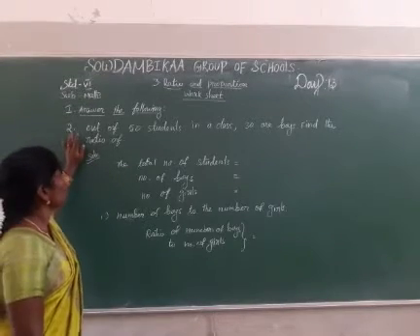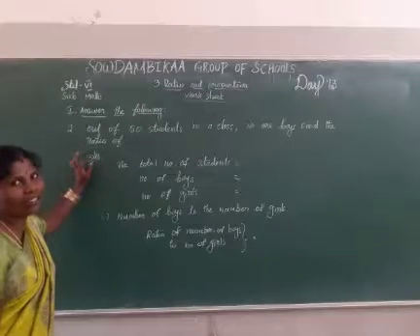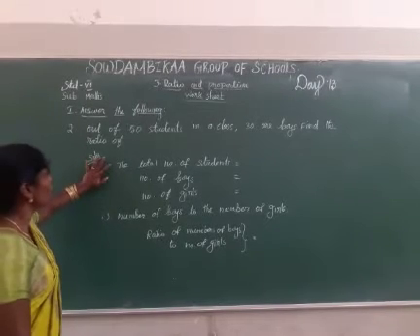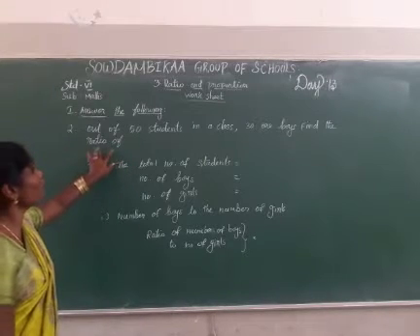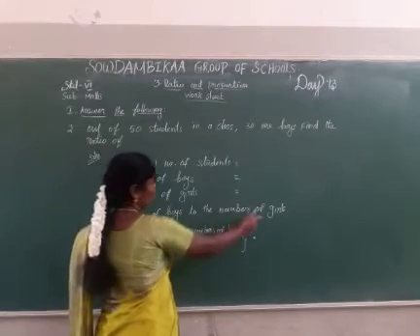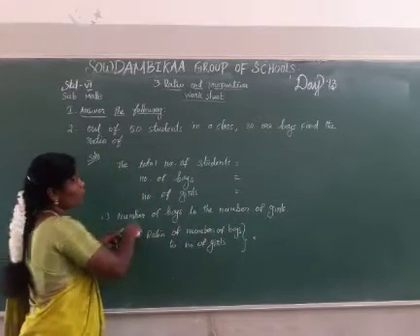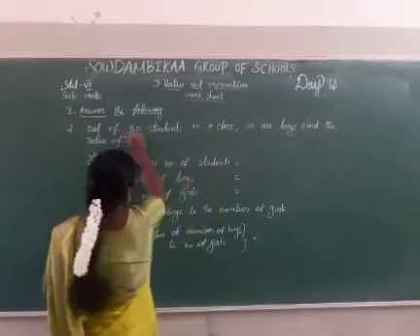The next question. Out of 50 students in a class, 30 are boys. Find the ratio of three points given. Out of 50 students in a class, 30 are boys. Find the ratio of the first point, number of boys to the number of girls. Now write the total number of students. How much? 50.